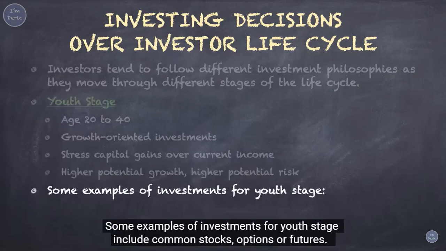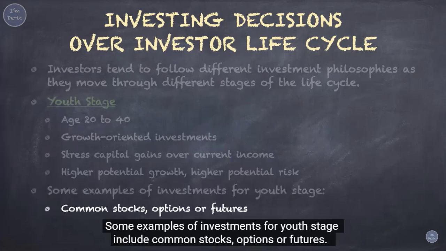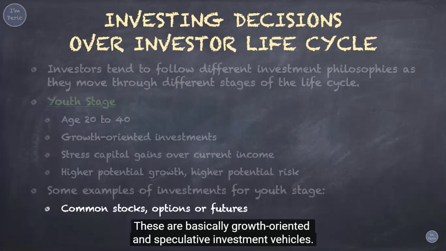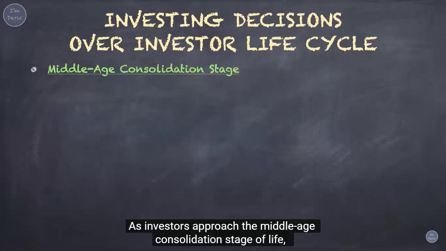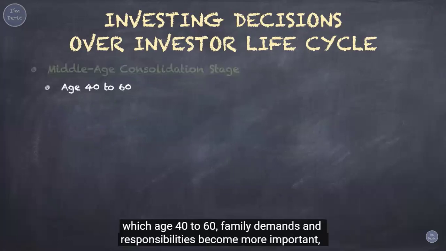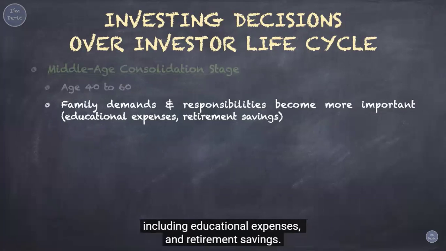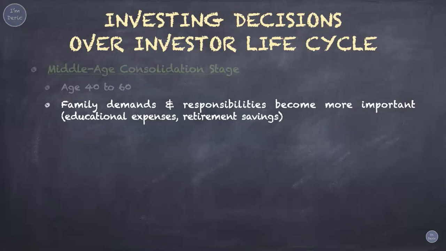Some examples of investments for youth stage include common stocks, options, or futures. These are basically growth-oriented and speculative investment vehicles. As investors approach the middle-age consolidation stage of life, which is age 40 to 60, family demands and responsibilities become more important, including educational expenses and retirement savings.